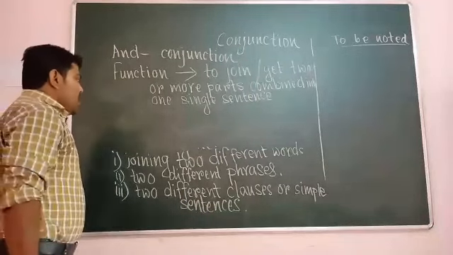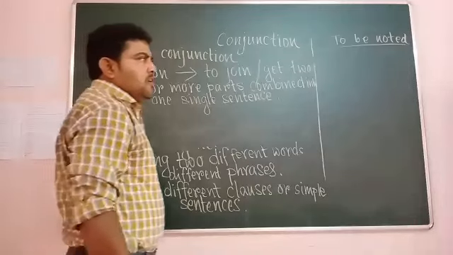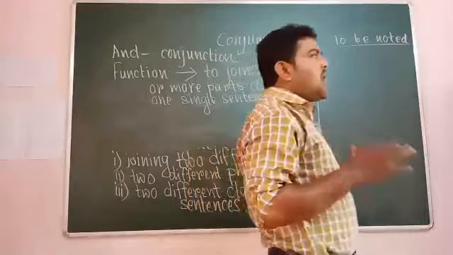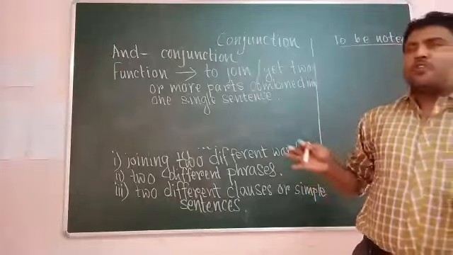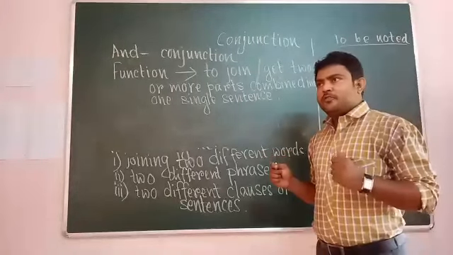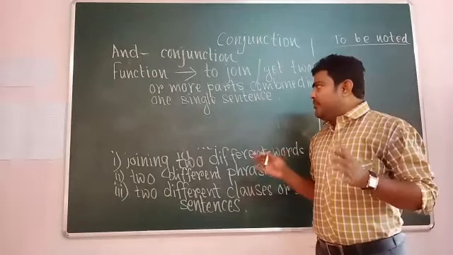Now, do you find it hard to give the definition of conjunction? I don't think so. You can give it very easily.